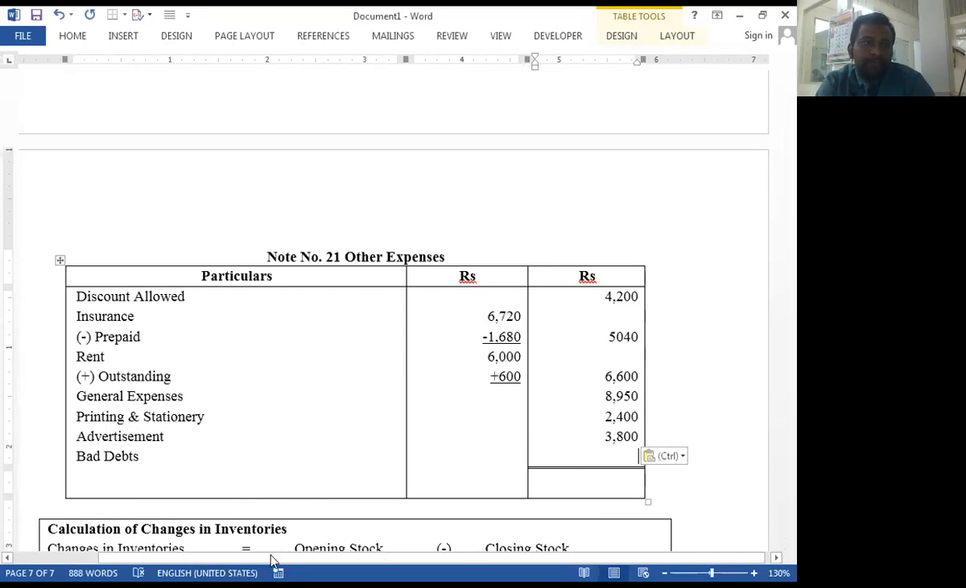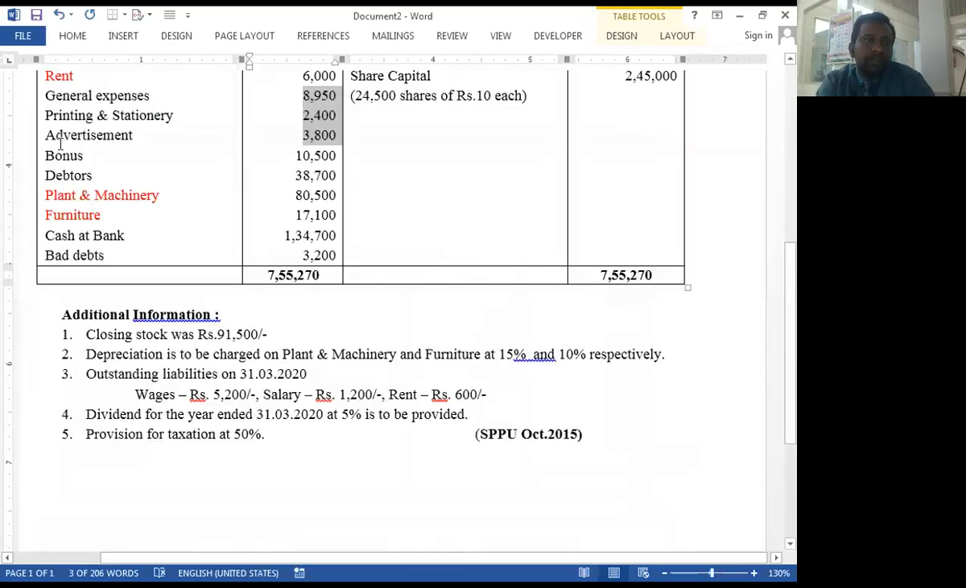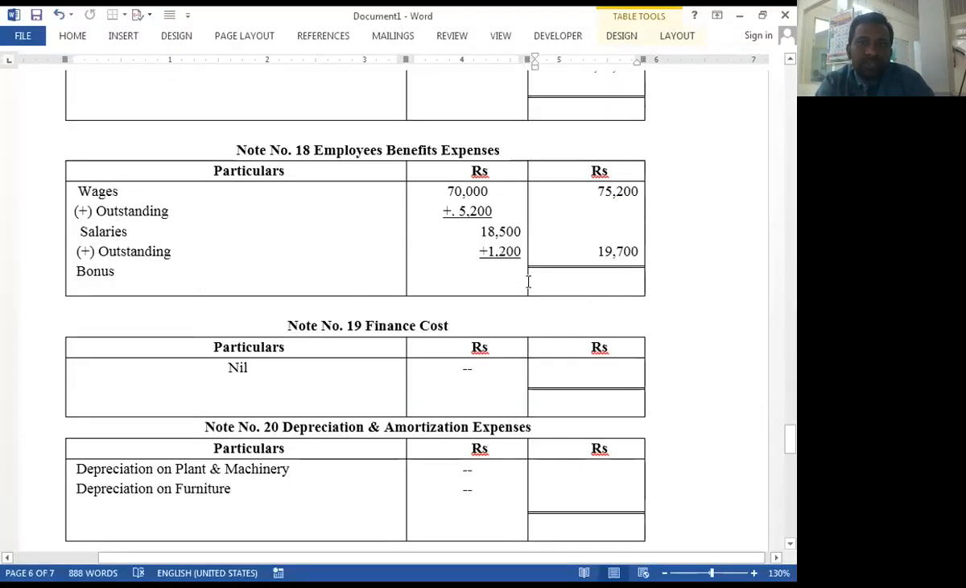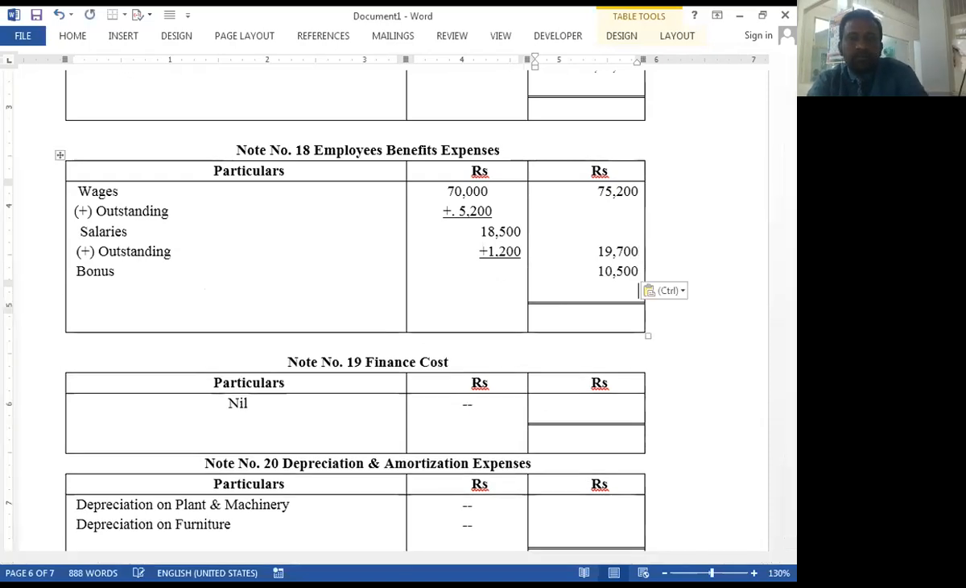Next item, bonus is related with employee benefit expenses. That's why it is transferred to the employee benefit expenses. See here, employee benefit expenses, bonus.